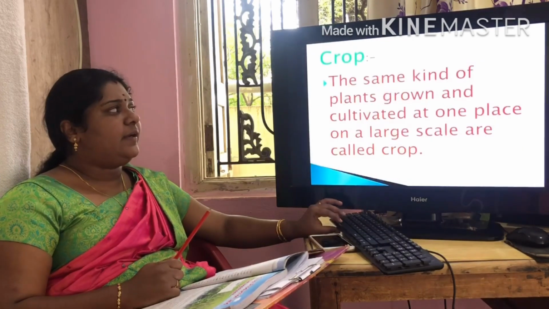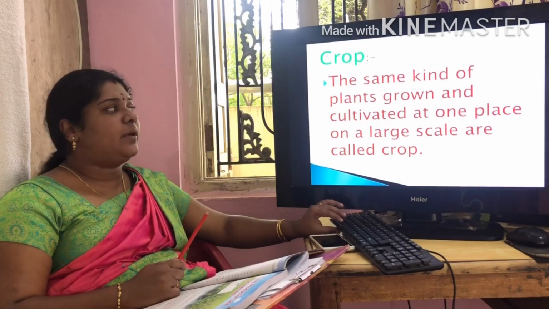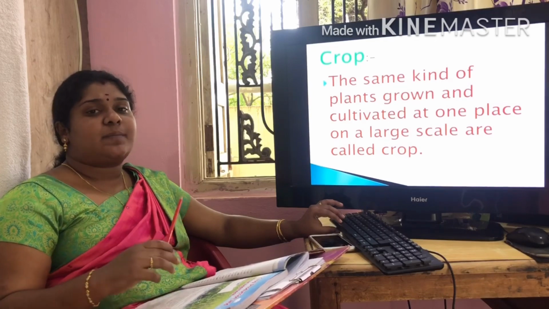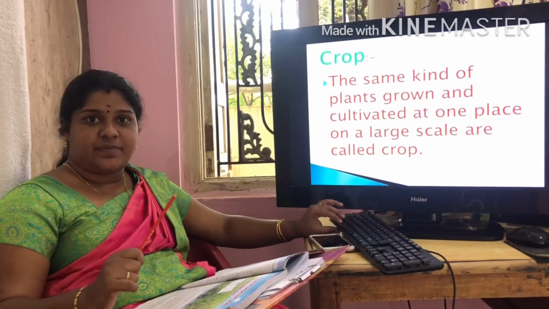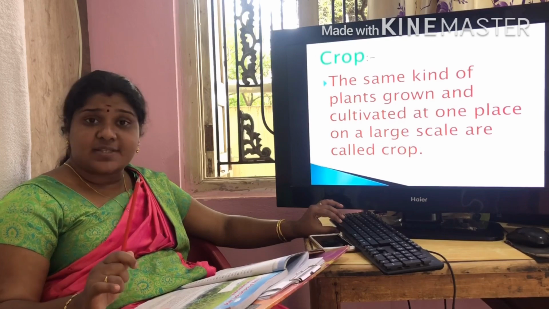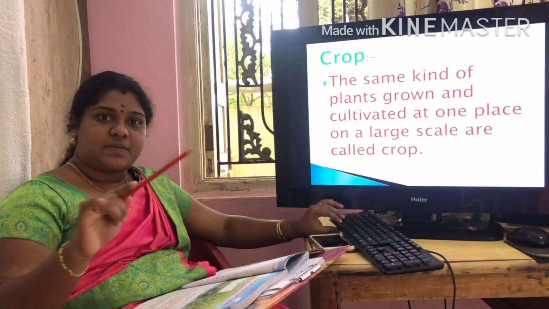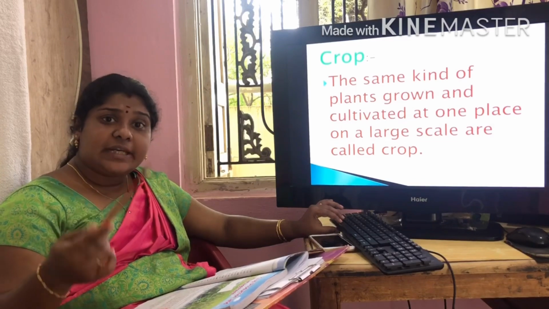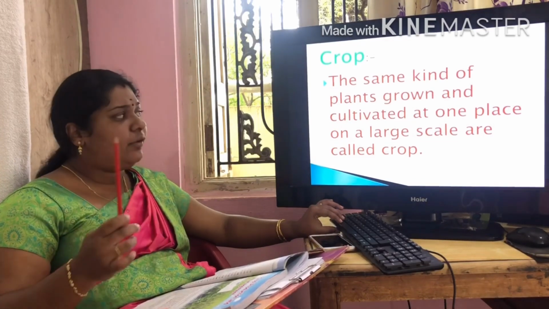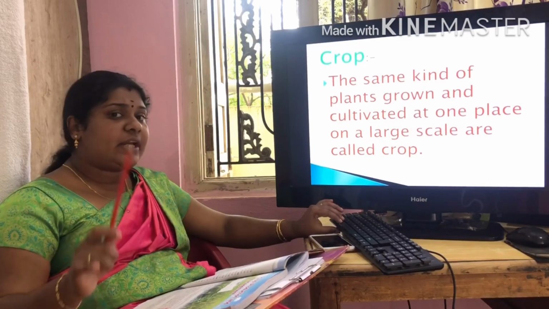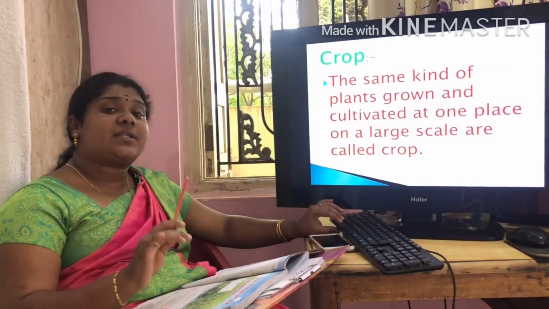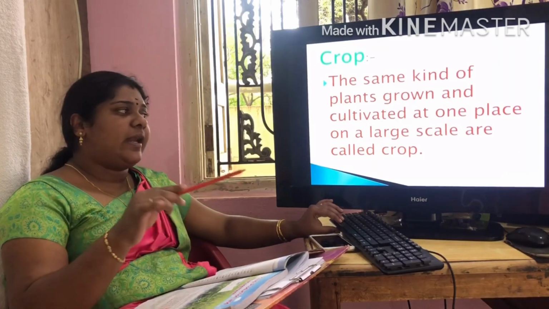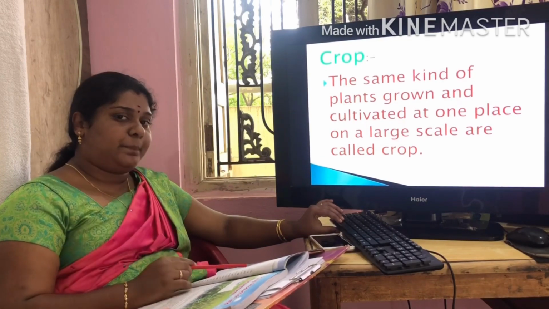Okay, and the next one is crop. The same kind of plants. In our farms we grow, suppose, vegetables, wheat and rice, like that. Those are crops. The same kind of plants grown for our need. The same kind of plants grown and cultivated at one place on a large scale, acres of land, that's called a crop.